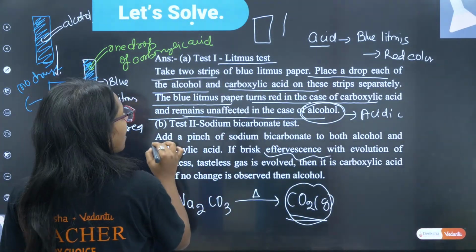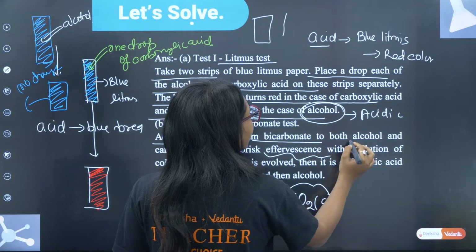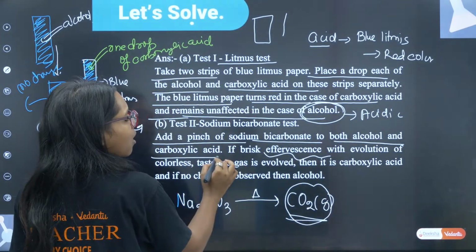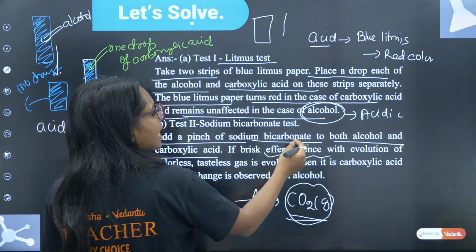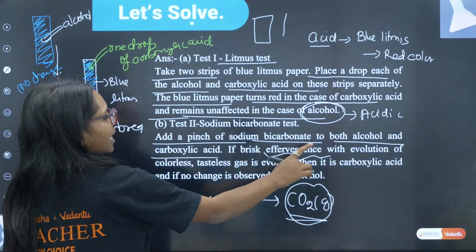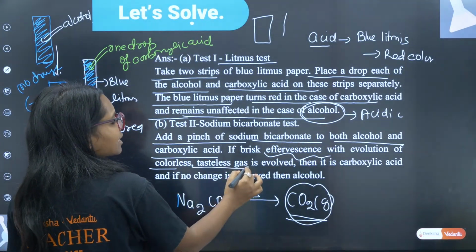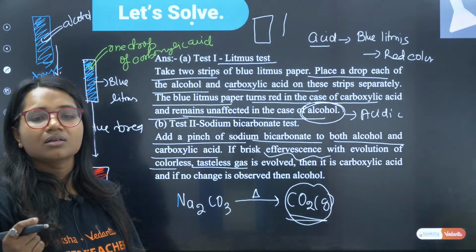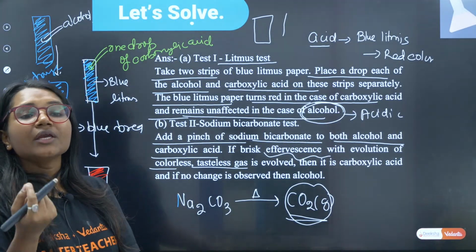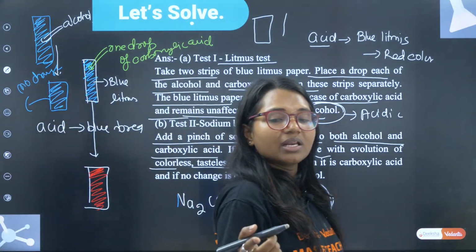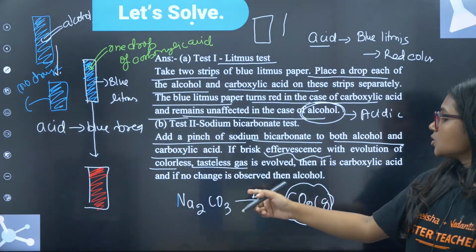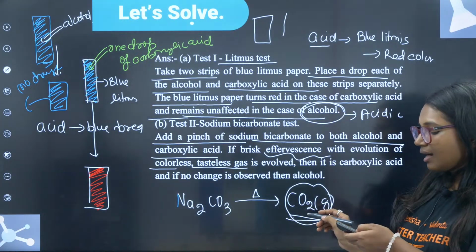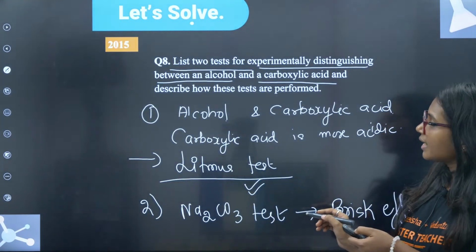So add a pinch of sodium bicarbonate to both alcohol and carboxylic acid. Brisk effervescence will come with the evolution of a colorless, tasteless gas. What is this colorless, tasteless gas? It is CO2. Yes, Raja, absolutely correct.